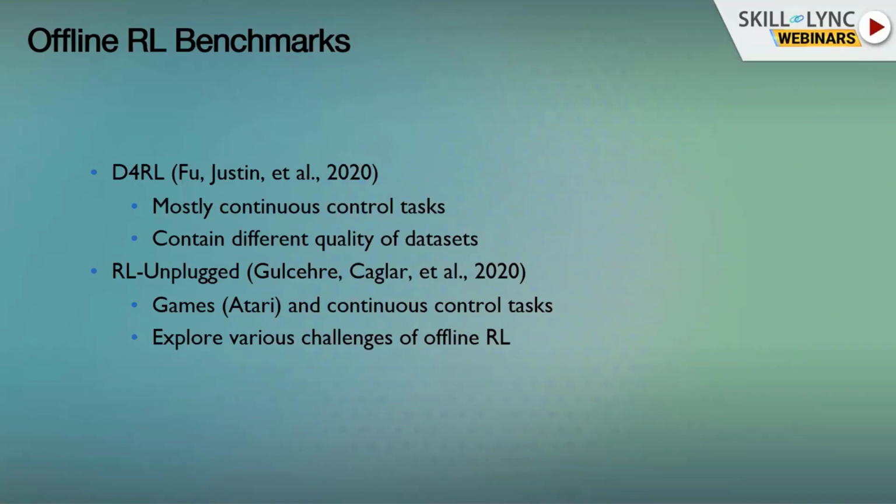Because we need to test to see how good the algorithm is. RL Unplugged is also nice. It has a lot of data sets collected by algorithms on Atari games, and also continuous control tasks. And again, you have the simulator there with you. And I'm assuming there will soon be many more data sets that we'll be able to use.